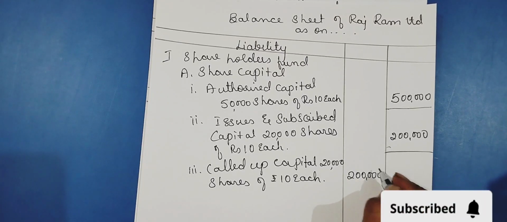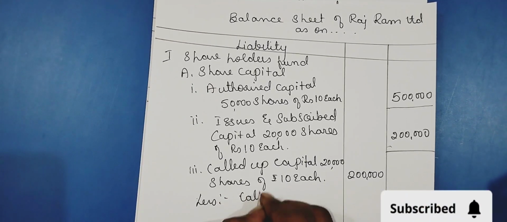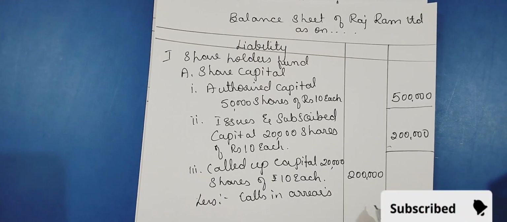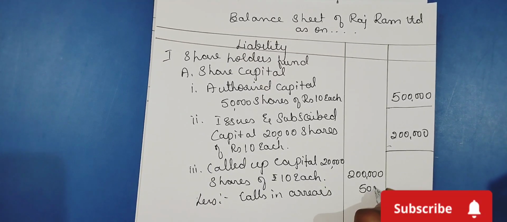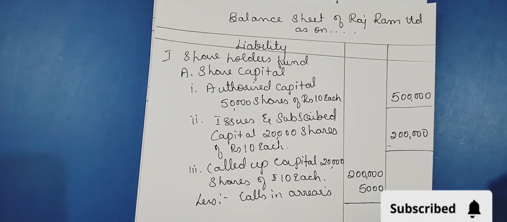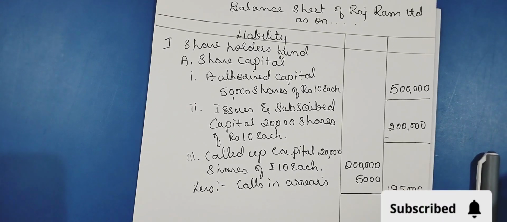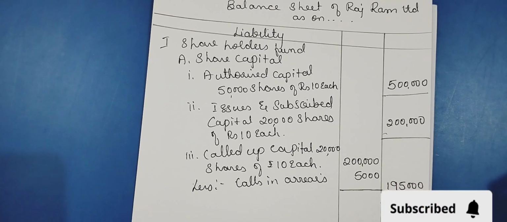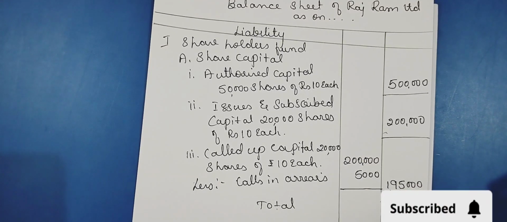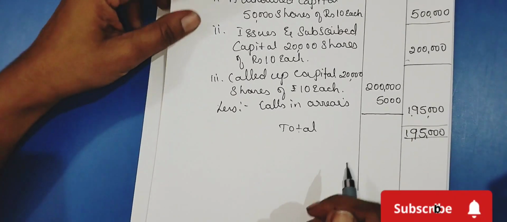Out of this 2 lakh we have calls in arrears, due and not yet received from the shareholders, that is 5,000. So what is the amount we have received? 1,95,000. 1,95,000 is our total liability. Now let us write the assets.